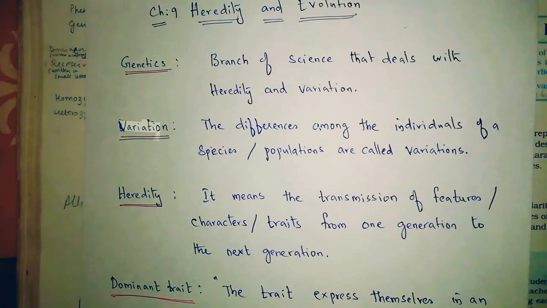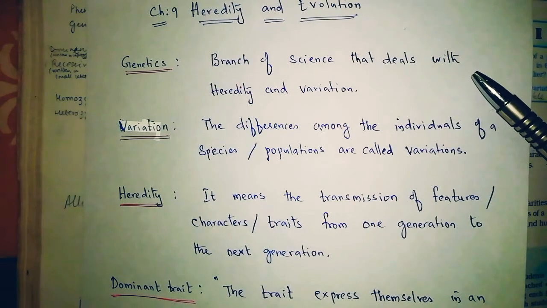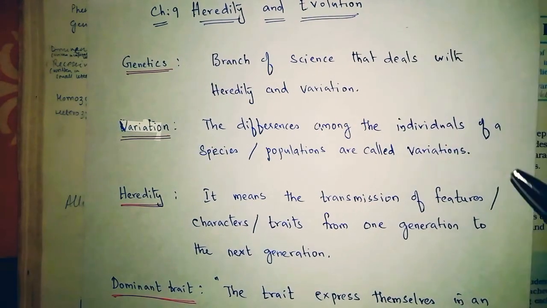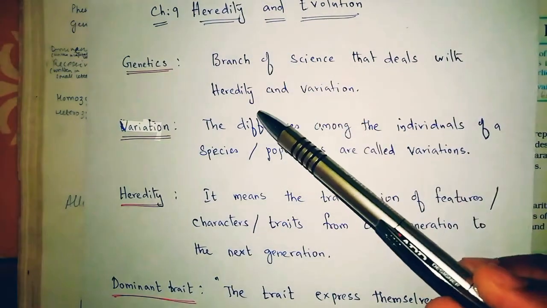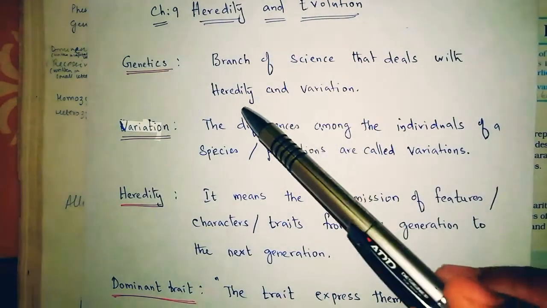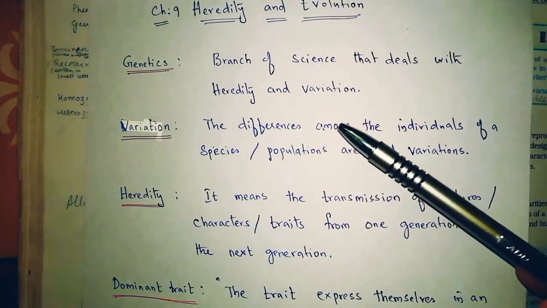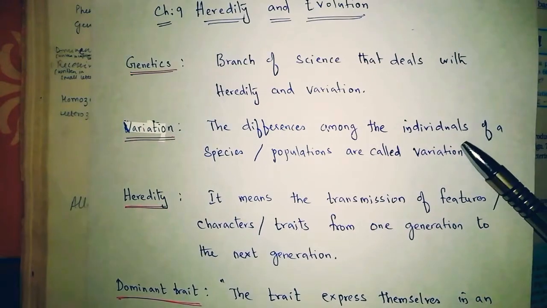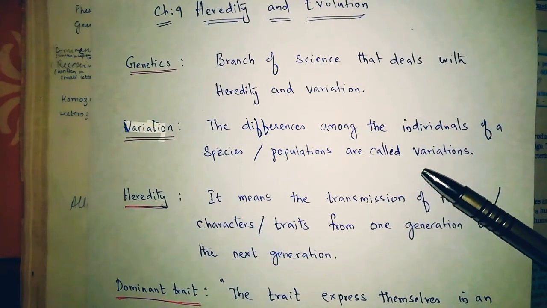Genetics is one of the branches of science that deals with heredity and variations. Okay, heredity and variation. Then what is variation? If genetics deals with heredity and variation, we should know what these two things are. Variation is nothing but the differences among the individuals of the species or population are called variations.